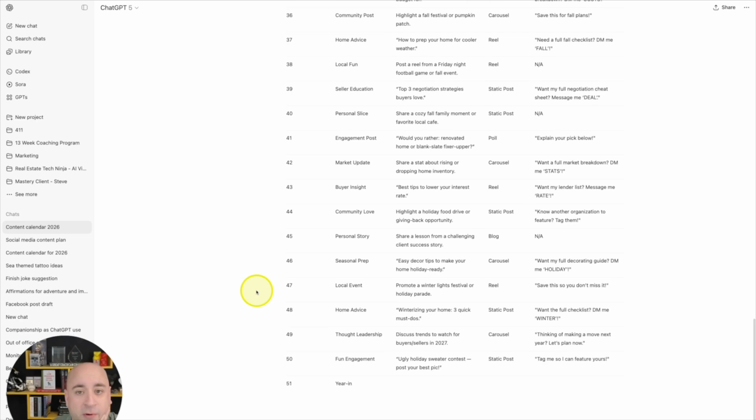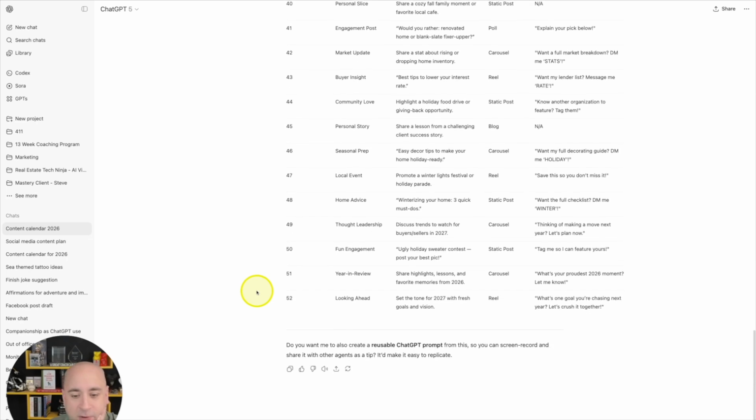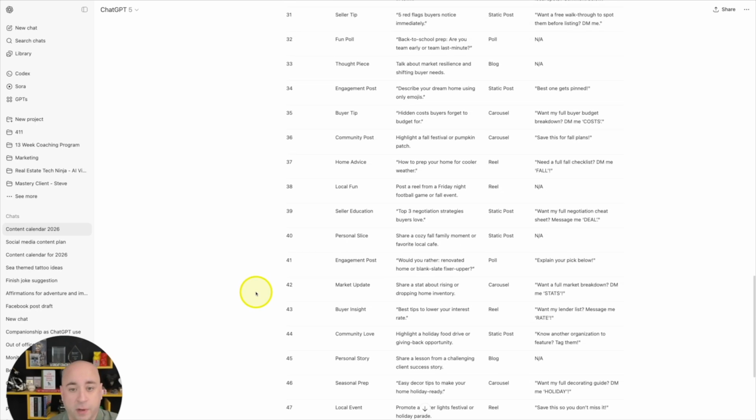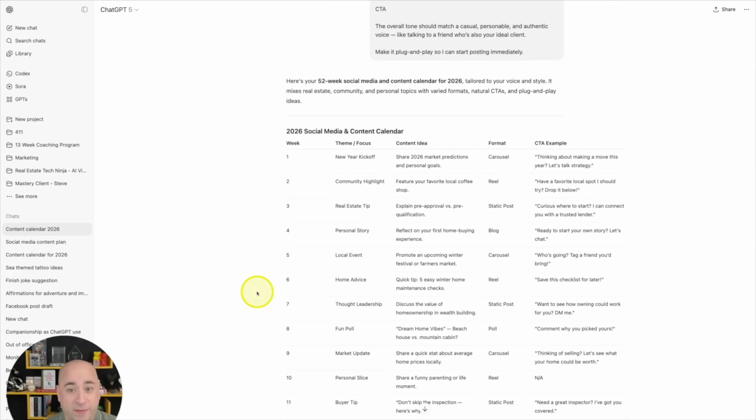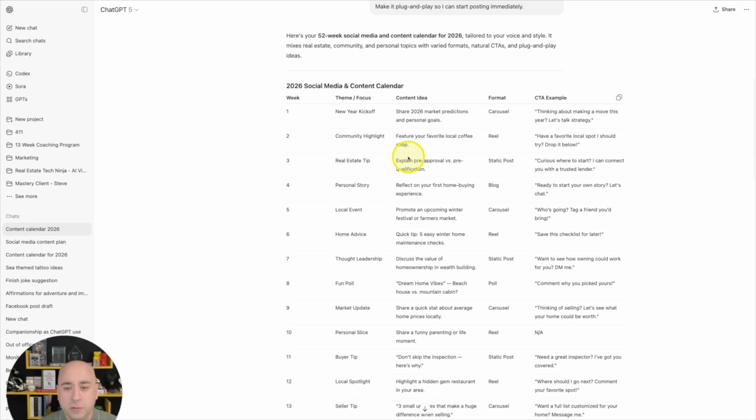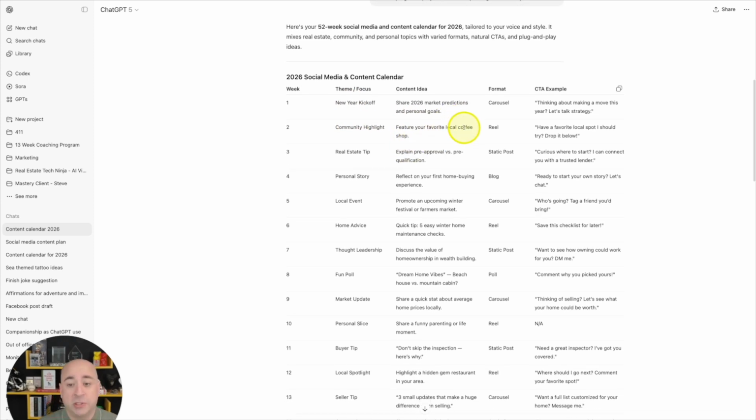Scrolling. And there we have it. So let's recap this real quick. We're going to look through just a couple of these. I see first and foremost, I have the format that I like. I like this good table view. I saw all 52 weeks when I scroll down to the bottom, and week number 1 is going to be the New Year kickoff. Share 2026 market predictions and personal goals.